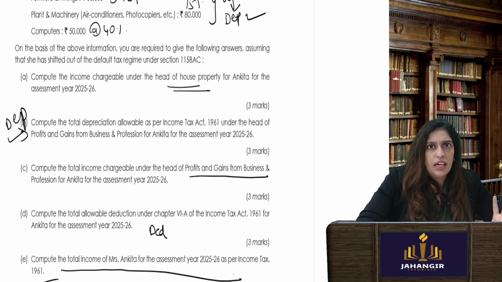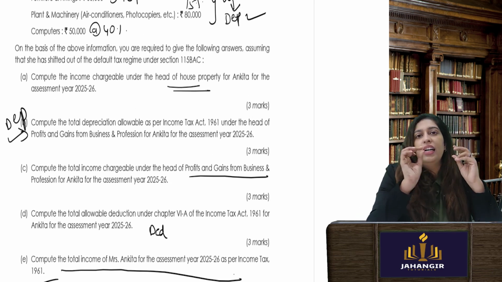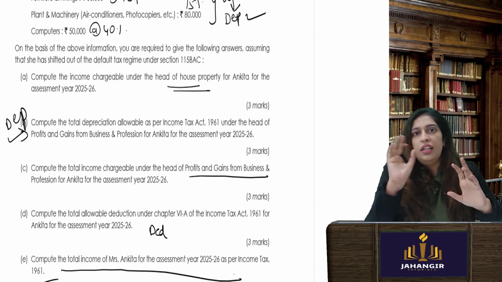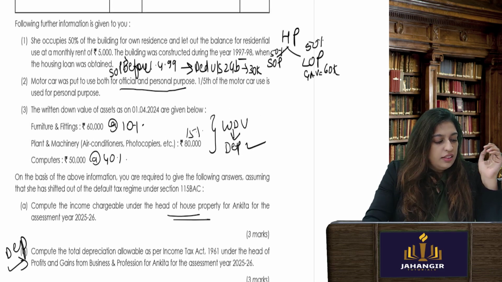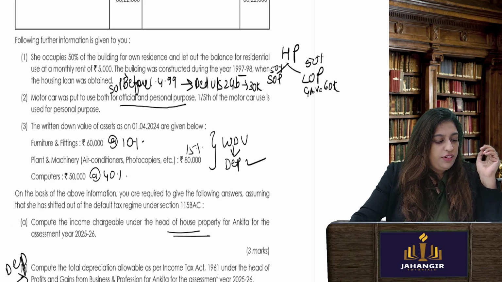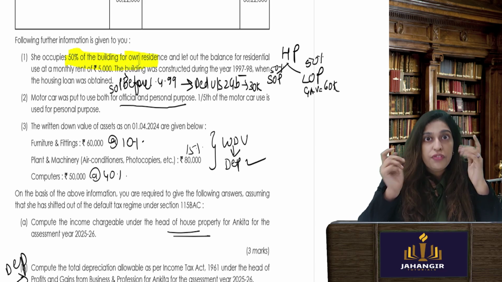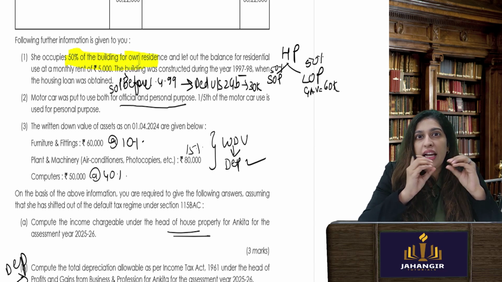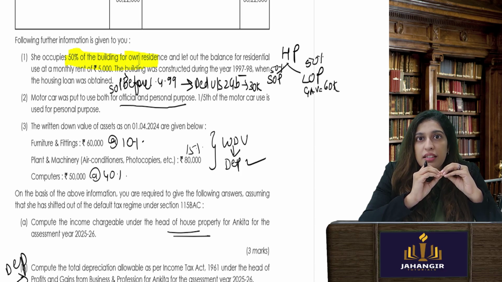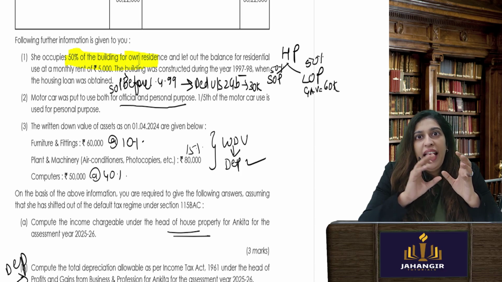Very easy. Income from house property. Concepts clear. Just let's brush it before we go. She's using 50% of the building for her own residence. So it should strike you. 50% is SOP. Earning capacity of that house is going to be 0. LOP.